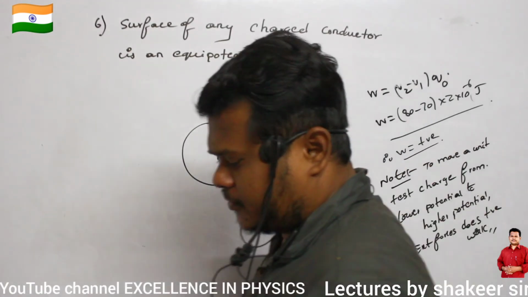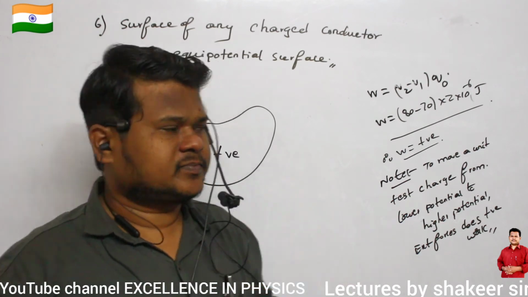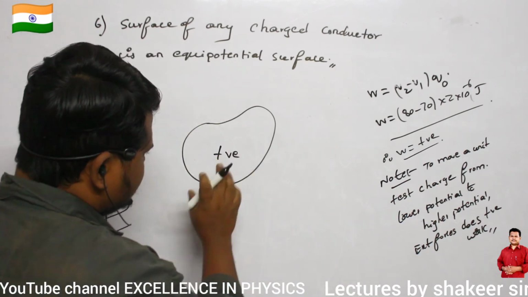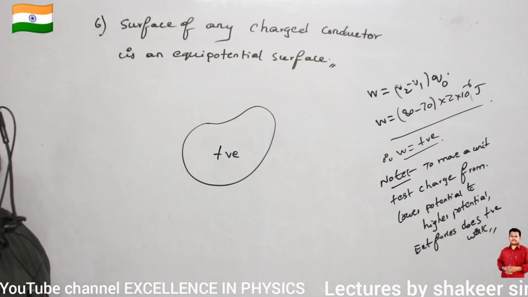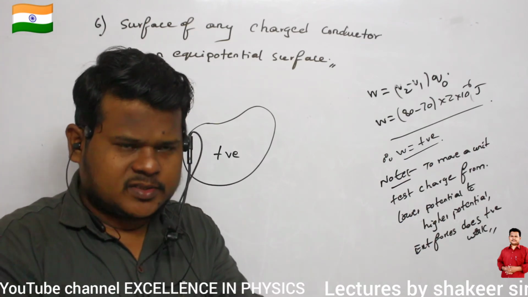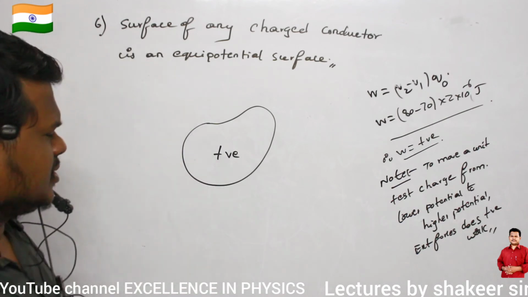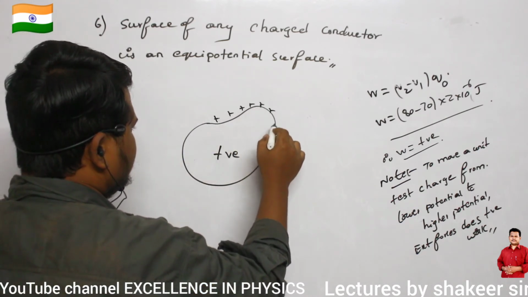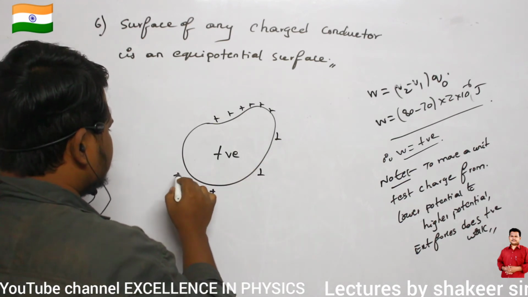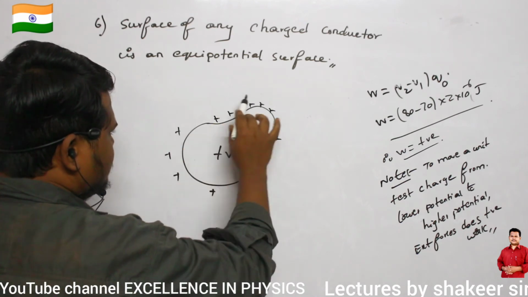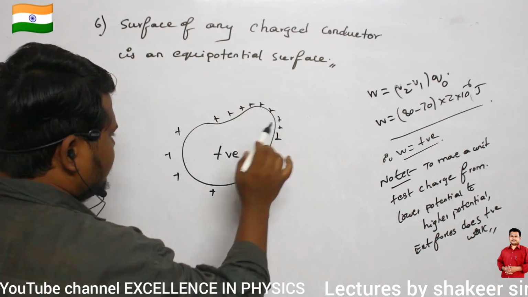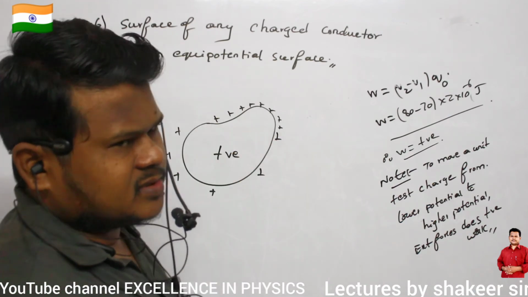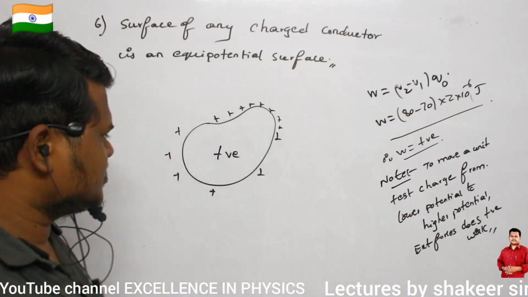If I give a positive charge to a conductor, between all these positive charges there will be a force of repulsion. Because of this repulsion, all these charges go and reside at the outer surface of this conductor. So total charge will reside on the outer surface of the conductor, and at sharp points the amount of charge deposited will be greater. Are you able to understand?